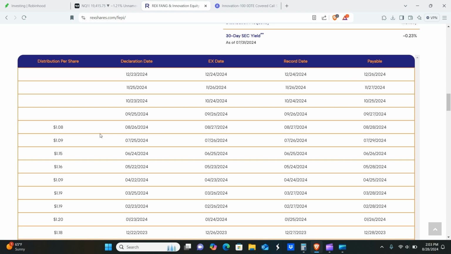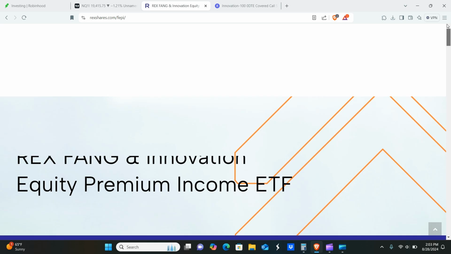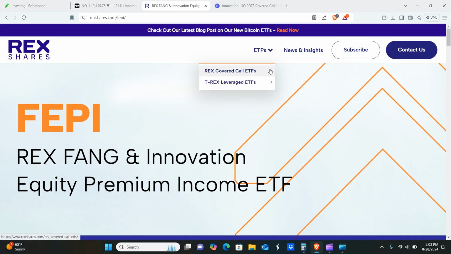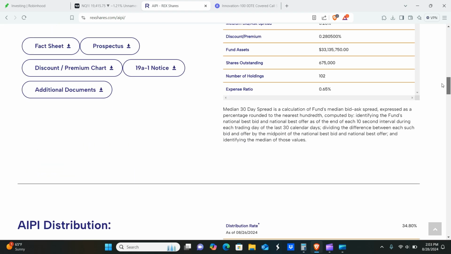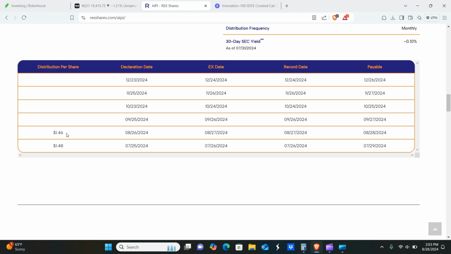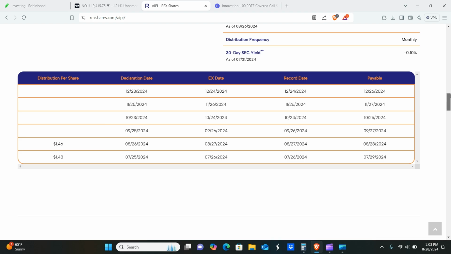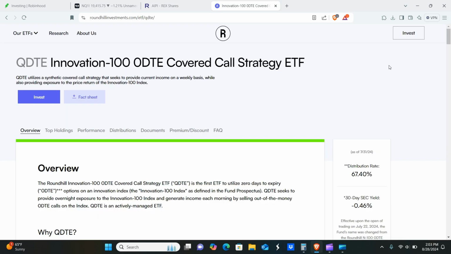So anyways, the dividend payment for this month is $1.08, so that's great. We already talked about the dividend payments in full, but I just want to go over it again and lay out in a little more detail how the dividend payments seem to react to the markets going up or down. It seems like when they go up, the dividend goes up, and when the markets go down, the dividends go down. Although the spread between the two dividend payments on AIPI was relatively small, $1.46 on that one.